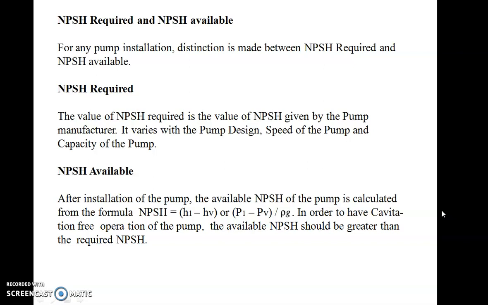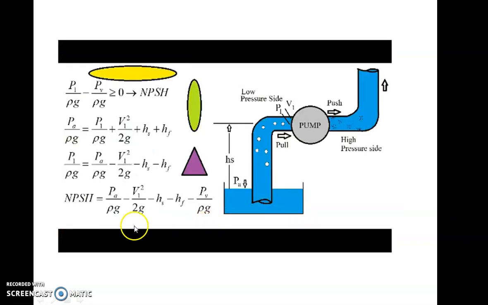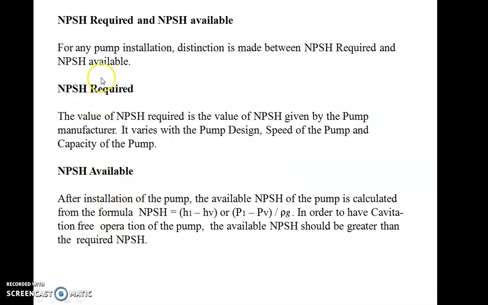What do you mean by NPSH required and NPSH available? It's very simple. NPSH required is the NPSH given by the supplier or the manufacturer. When you buy the pump, the NPSH given is the required NPSH. While the NPSH available is the NPSH which you are testing at your end. So this formula is NPSH available, and if this NPSH available is greater than the NPSH required, then you can say that your pump is okay. Next we'll see in detail in the next lecture.